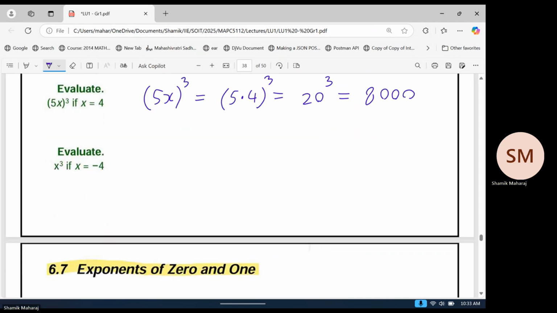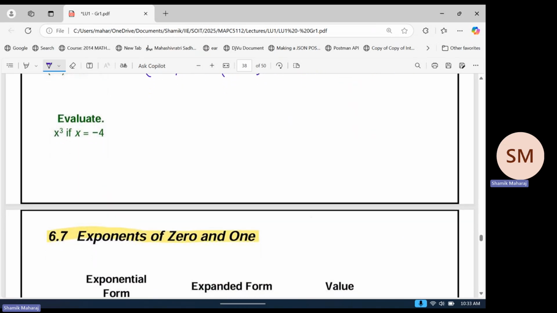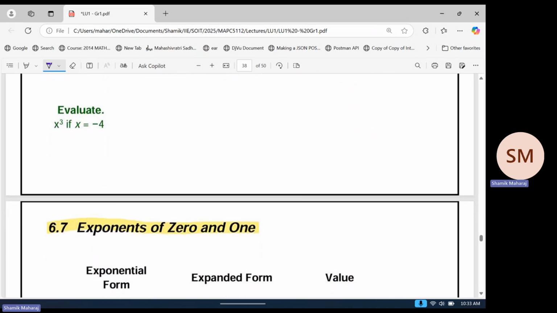And the last one, I'll leave you guys to try at home. I just make a note here: be careful that you have a negative sign in front of the 4, so take that into account when you substitute in. I'll just get it started. It'll be negative 4 cubed, and then you guys can work it out from there. Straightforward stuff.